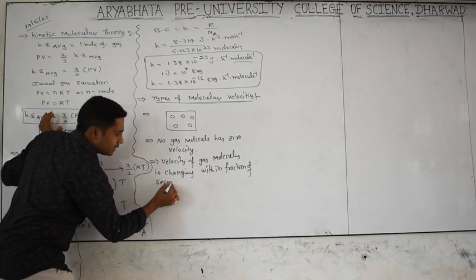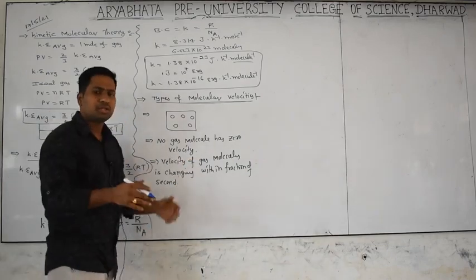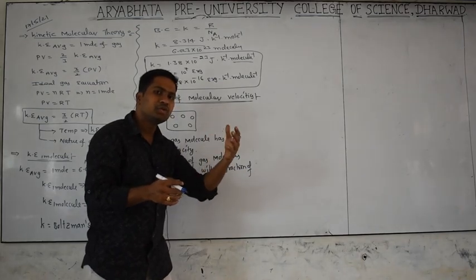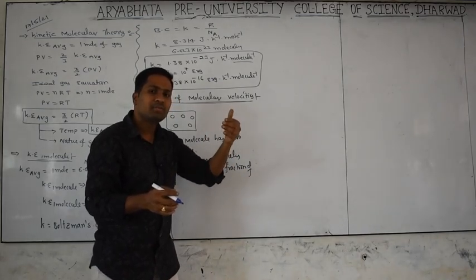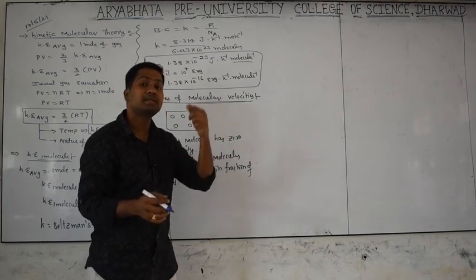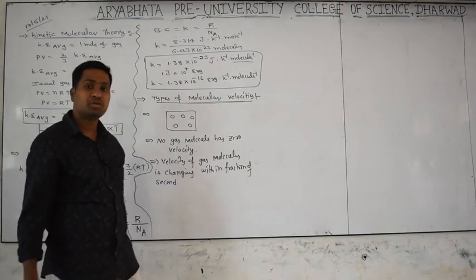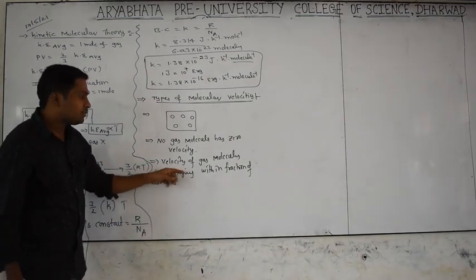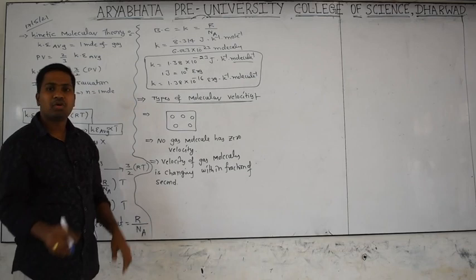Why like that? They are always in motion. That's why they may collide with molecules or with the walls of the container. Due to this, energy may transfer from one molecule to another, but the average energy remains the same. That's why we say average kinetic energy is directly proportional to temperature. That's why the velocity of a gas molecule is changing within fractions of seconds, and may increase or decrease.